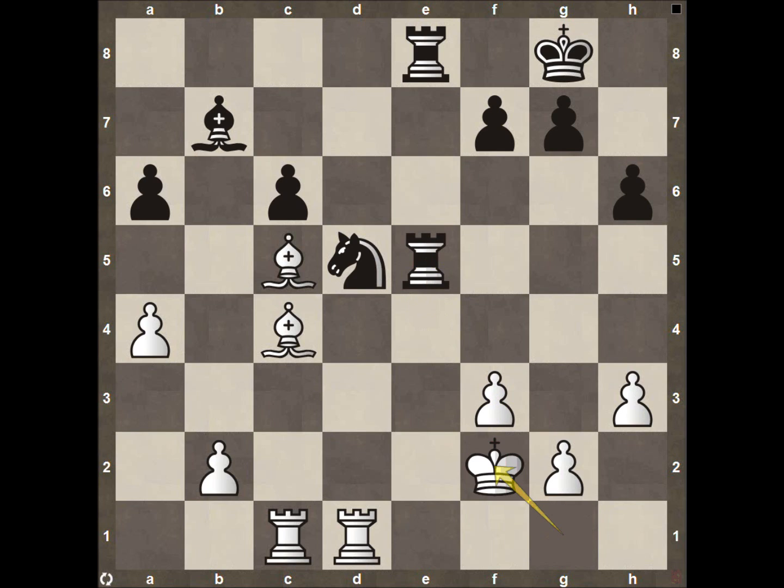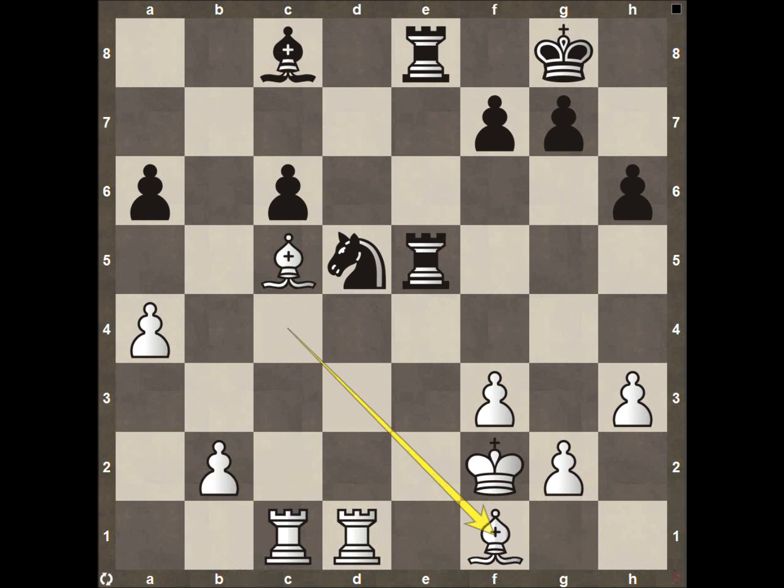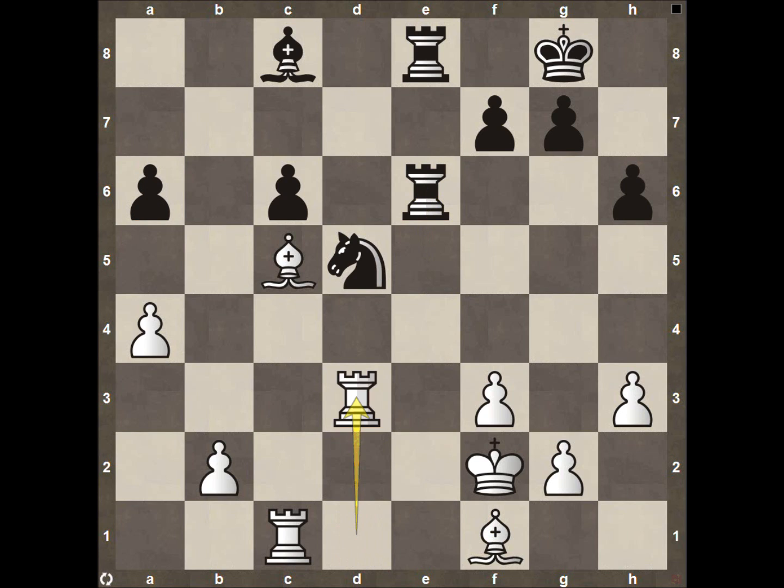Now we have the rook swing back, and then the king's going to come to f2 as we talked about. The bishop's going to come back here to c8. Definitely wants to do more than just defend, but again, it still is on defending duty right now. The bishop's going to come back here to f1. All this bishop wants to do on f1 is just stay safe and continue to attack this pawn here on a6. Now we're going to see the rook swing back. The rook's now going to come to d3.